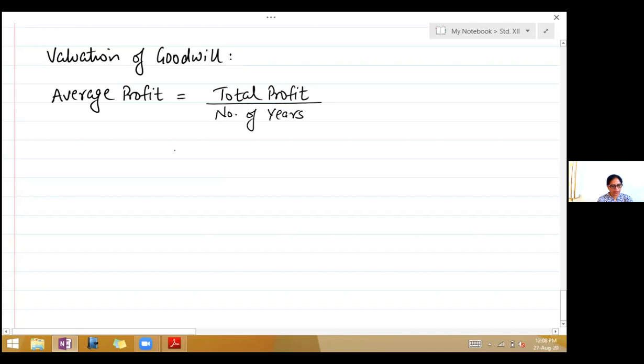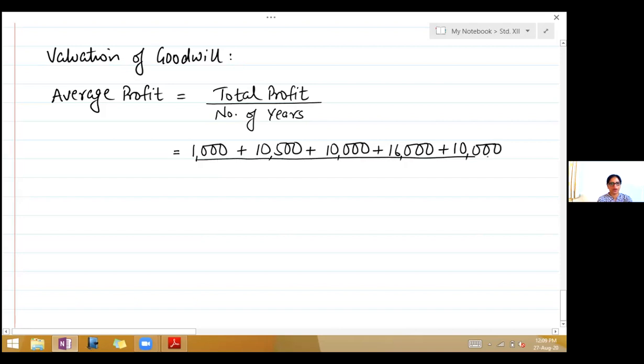Now total profit, write down 1,000 plus 10,500 plus 10,000 plus 16,000 plus 10,000 upon 5. It is given for 5 years. So the total is 47,500 upon 5. So that is equal to 9,500. So we've got average profit.